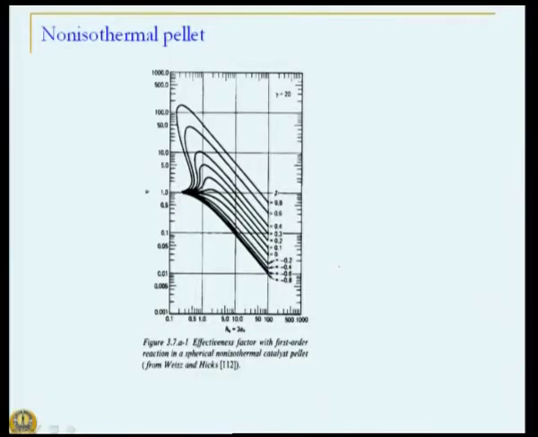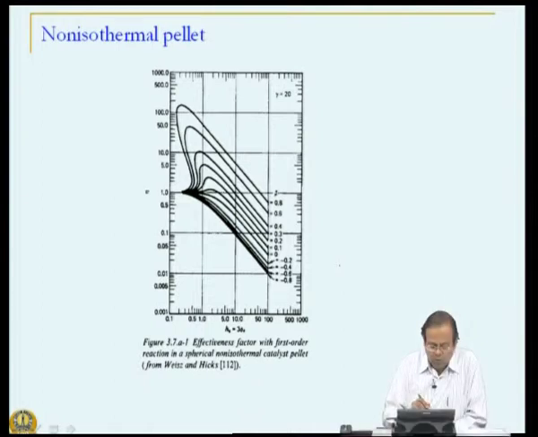But for exothermic reactions, if the temperature is high, even though concentration may be low, the higher temperature may result into rates of reaction inside the catalyst pellet higher than those occurring at bulk condition, and hence the effectiveness factor, which is the measure of our observed rate to rate if at the bulk condition, could be greater than 1. That is one aspect that we had seen in the last session. So, let us look at it one more time.